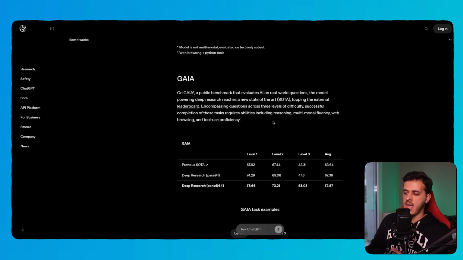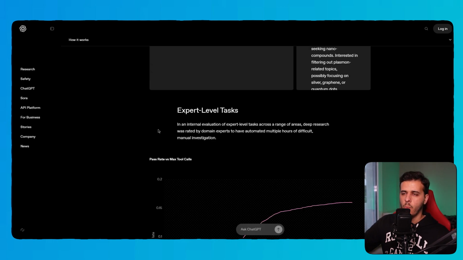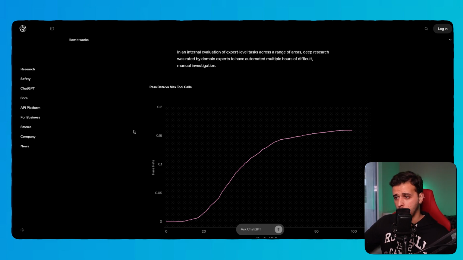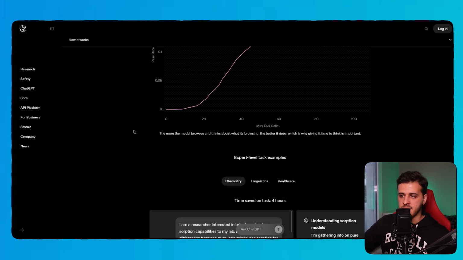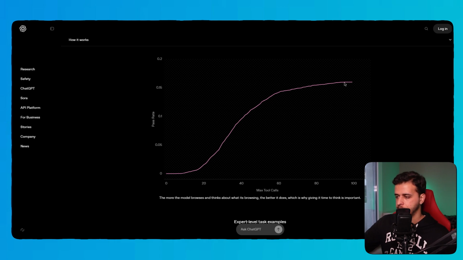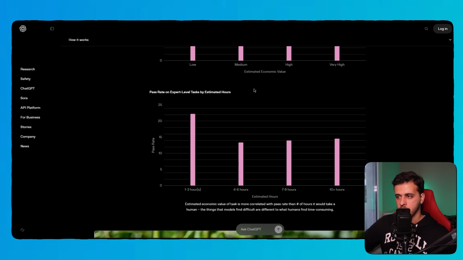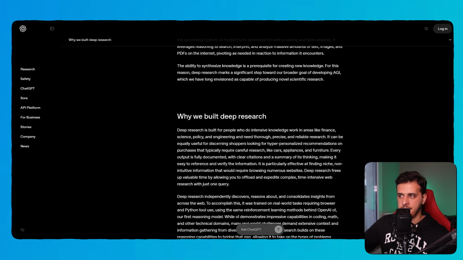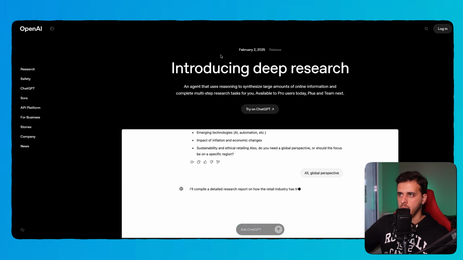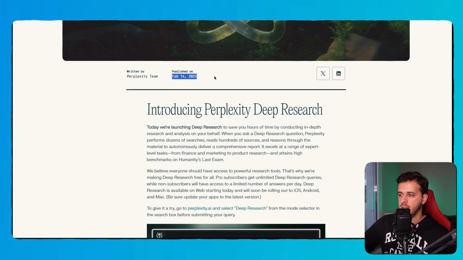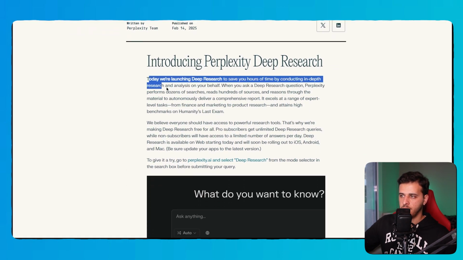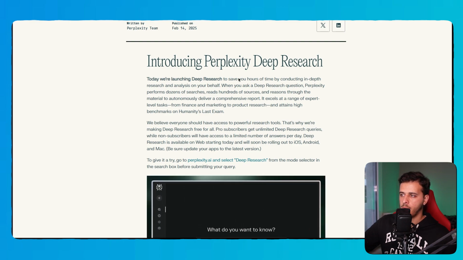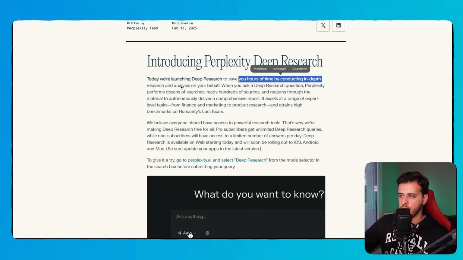And after deep research came out, all of the other companies like Grok, like Gemini, all of them have deep research. Actually I think the trend started with Gemini from Google, but it needs the paid model to access it, and I don't actually have access to that. But this is something amazing to see, and the value is according to most people tremendous. It saves so much time. This came out like a month ago. And also Perplexity, like 12 days later, introduced its own deep research that can save you, as they claim, hours of time by conducting in-depth research.